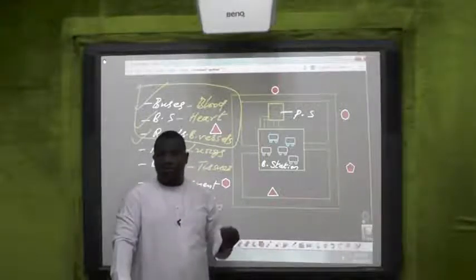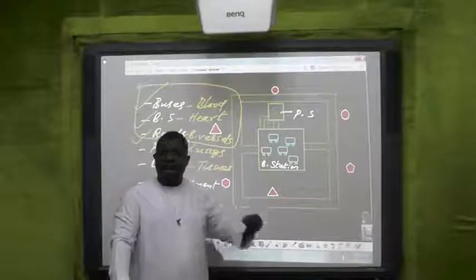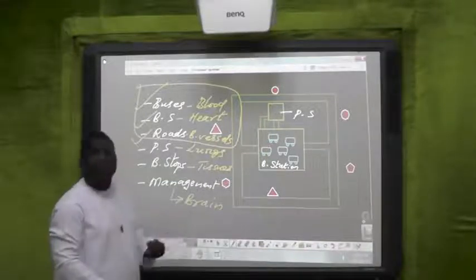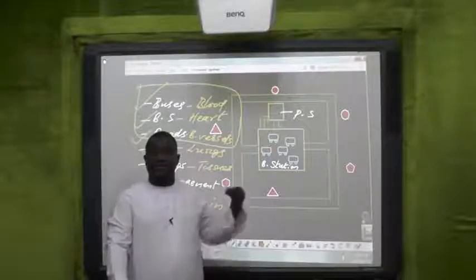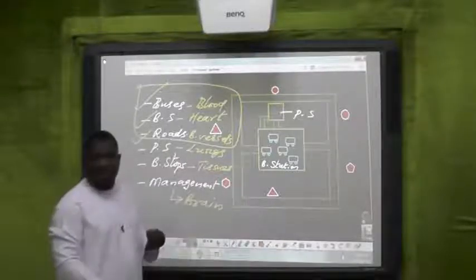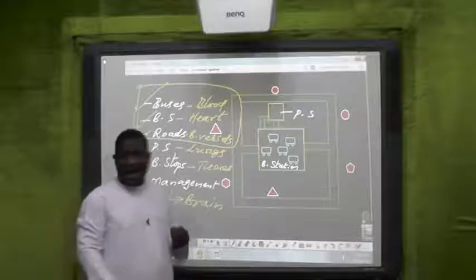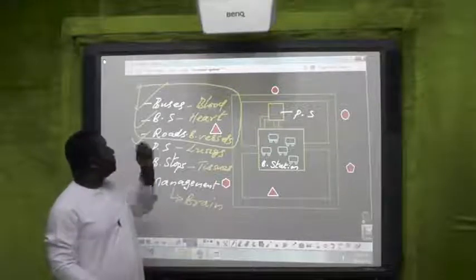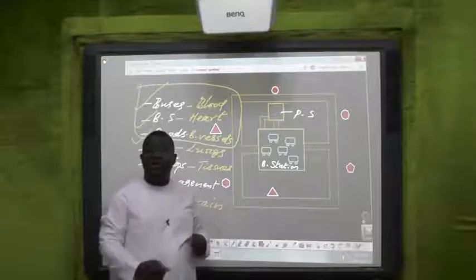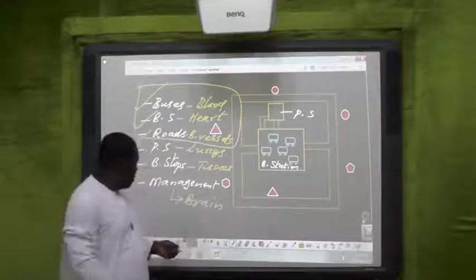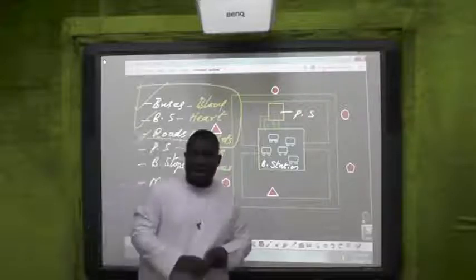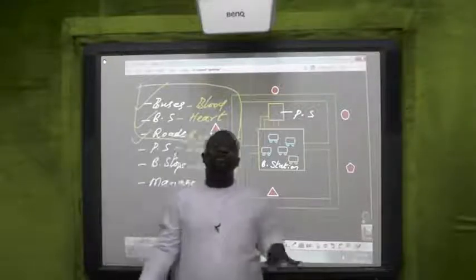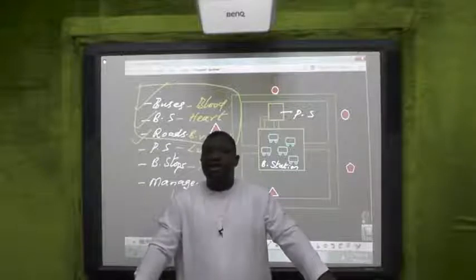And we will talk about them. If there is a problem with them, what happens? There will also be talk about some diseases of this transport system in you and I. So we are going to start with the buses, which we call the blood. We will be starting with the blood in our next class. This is the introduction to the transport system in animals.